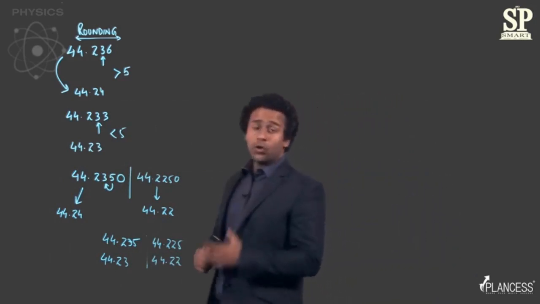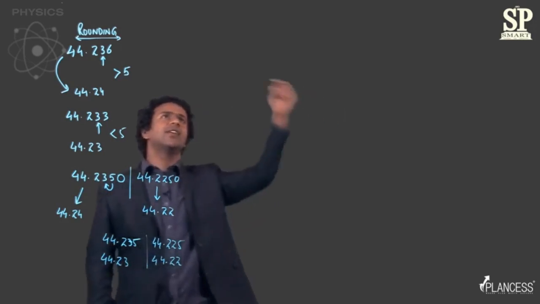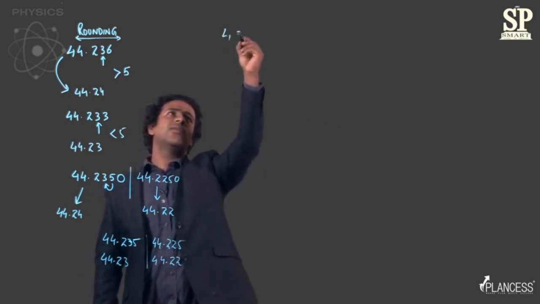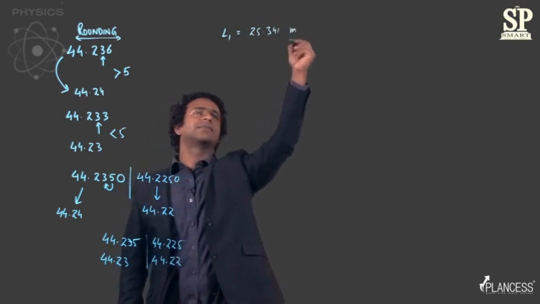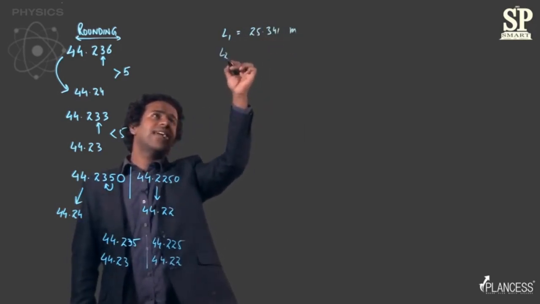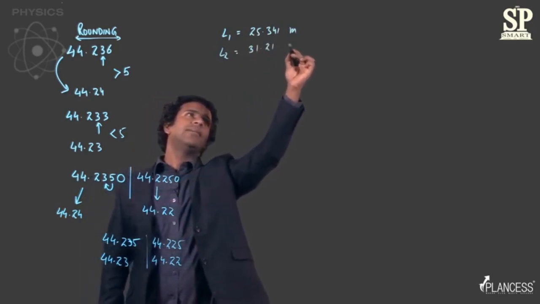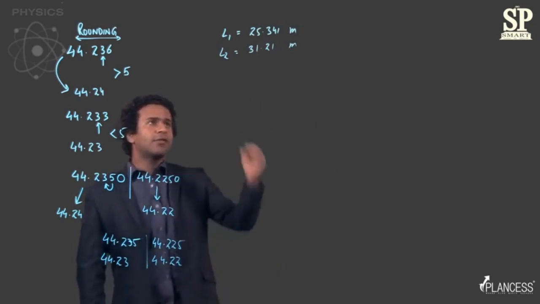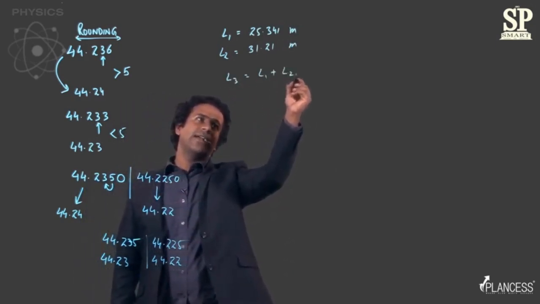So moving on to operations based on significant digits. Let's say you have a length L1 which is 25.341 meters. And you have another length L2 which is 31.21 meters. You have to find L3 which is a sum of L1 and L2.